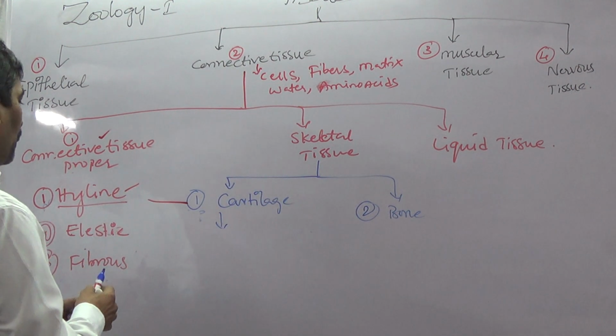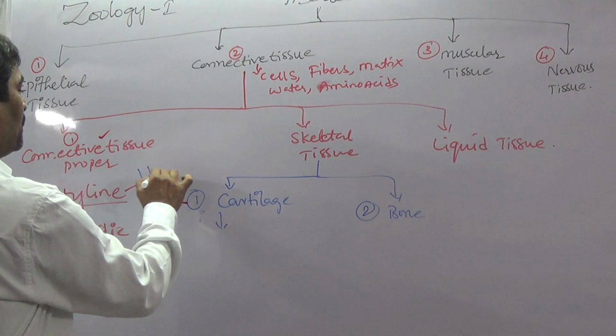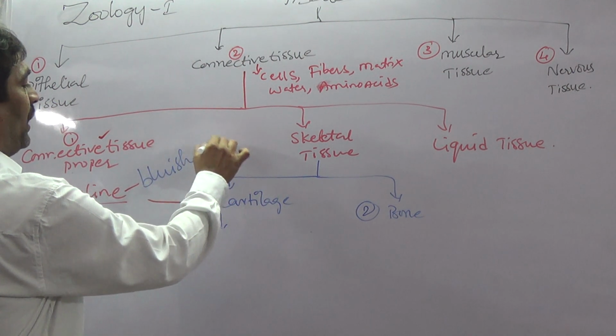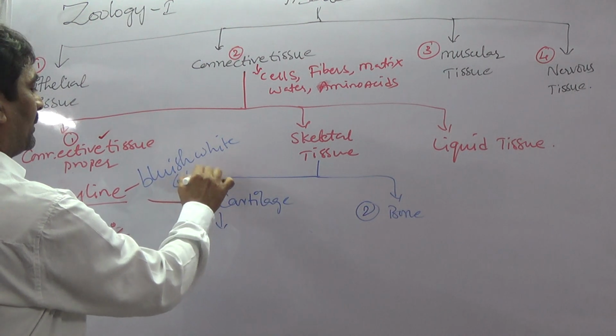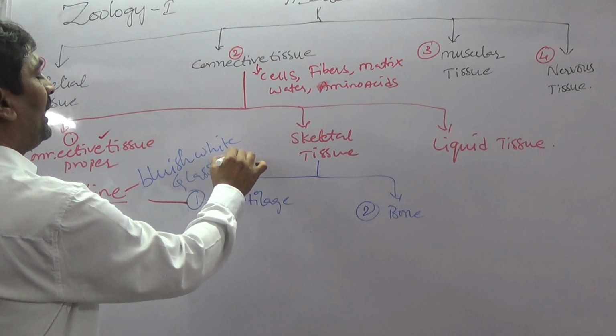Hyaline cartilage is bluish white in color. It is glass-like. This is a very weak cartilage.